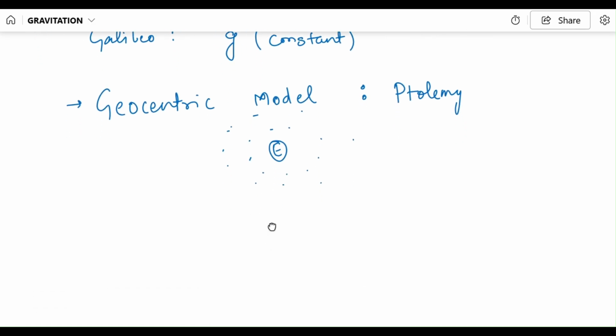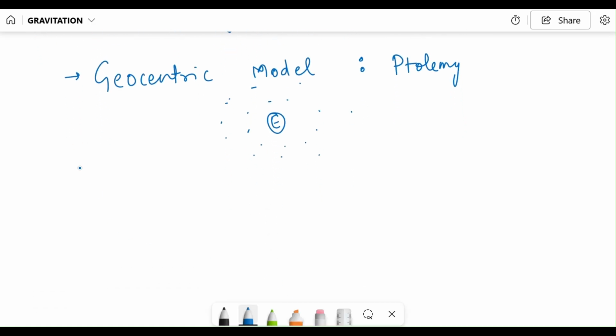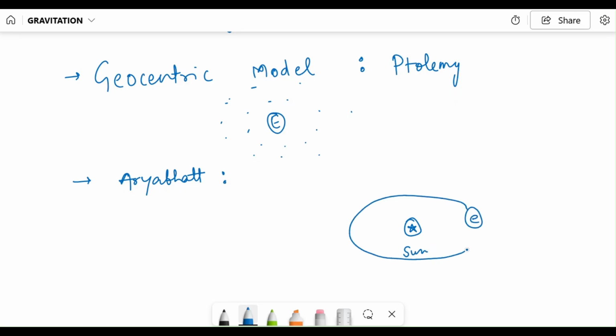Further, another model was given by an astronomer and mathematician Aryabhata, and he said that the earth is not the center actually, rather the sun is the center and the earth is revolving around the sun and many more planets, all these planets which we know.